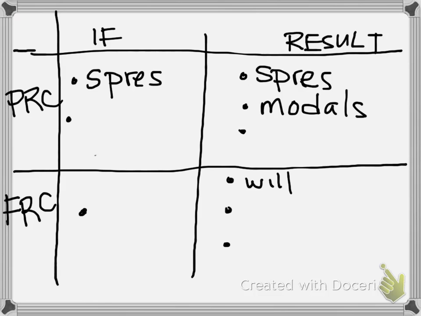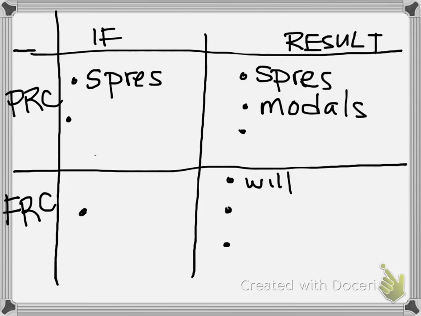So let's take a look at this chart. On this chart, we have the if and result clauses, and we've got the present real conditionals and the future real conditionals. Now there's some things that are missing from this chart. Go ahead and pause the video and see if you can remember what's missing from the chart. Okay, I was testing you. I know some of you didn't pause the video, but I hope you did think about what was missing from the chart.